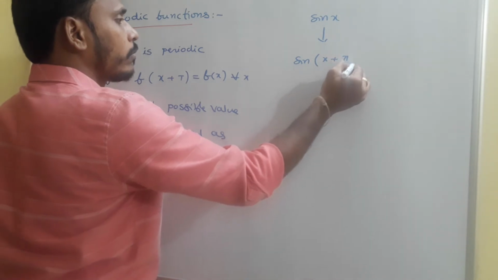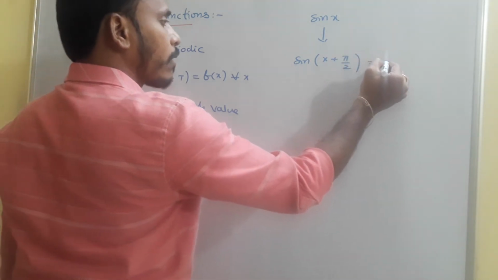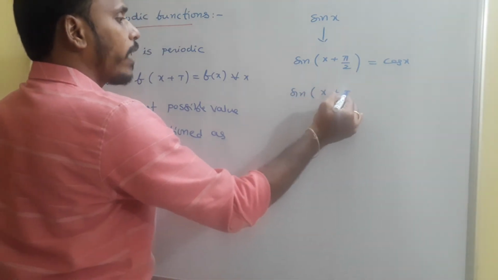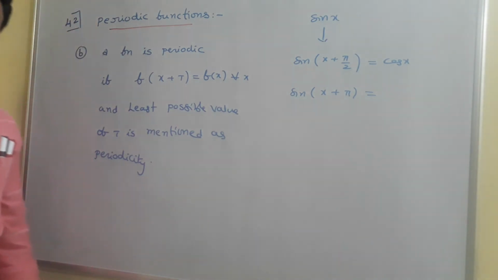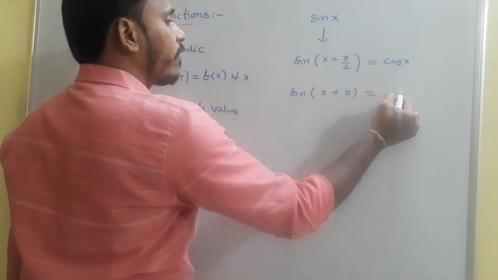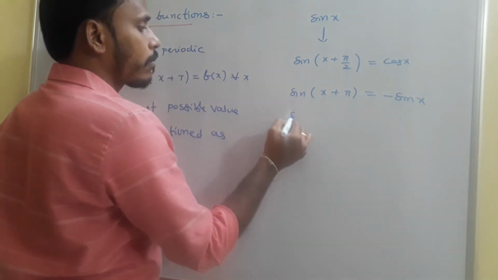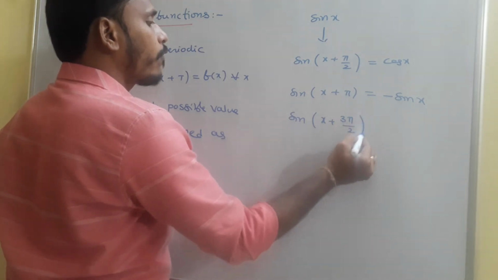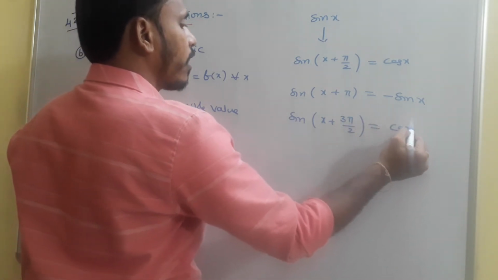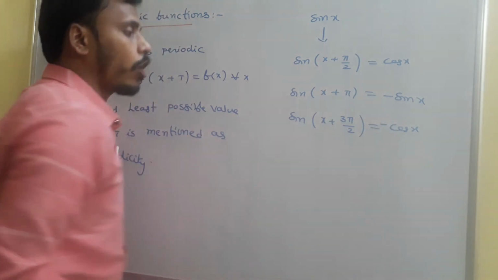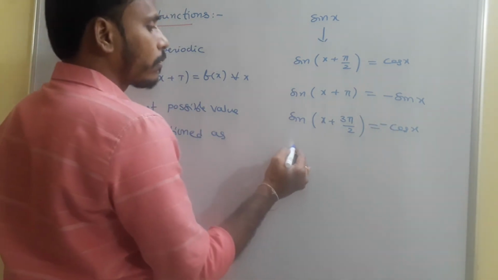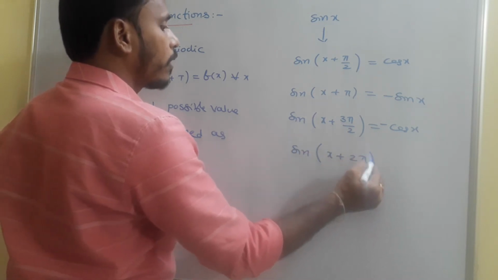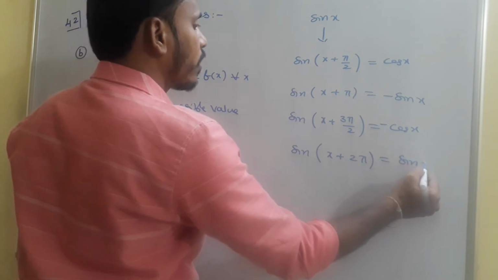When you look at sin x again, sin of x plus pi by 2, sin of 90 plus x, is cos x. Whereas sin of x plus pi, sin of 180 plus theta, is minus sin theta, is minus sin x. Sin of x plus 3 pi by 2, sin of 270 plus theta, is minus cos x. Whereas sin of x plus 2 pi is sin x.